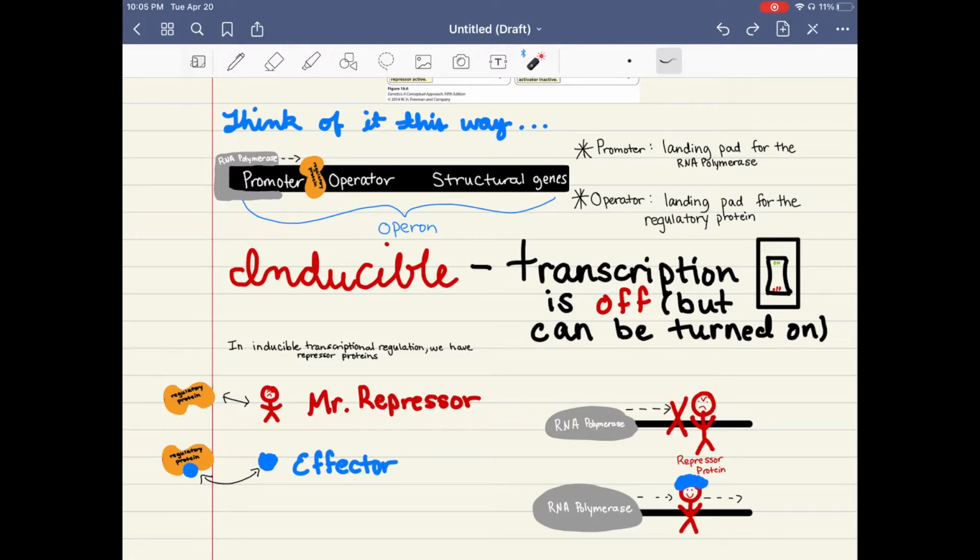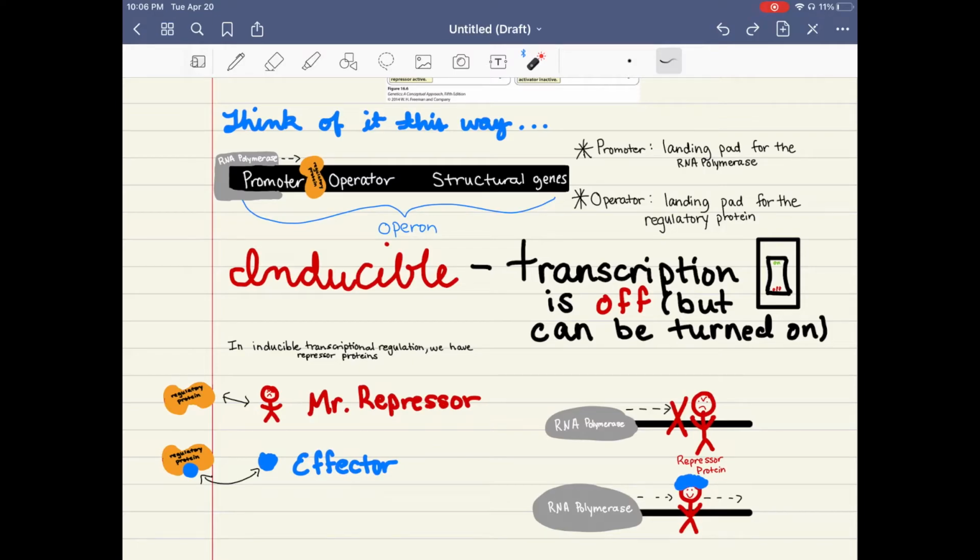So in inducible transcriptional regulation, transcription is off. But there are ways that the gene will turn that transcription back on. So what needs to happen is, in the case of inducible, we are given a repressor protein that will be seen on the operon. And with the repressor proteins, they are basically what's making transcription be off. And think about it as if it's this grumpy man named Mr. Repressor, and he just doesn't want to let anyone get by. So he doesn't want to let the RNA polymerase get by.